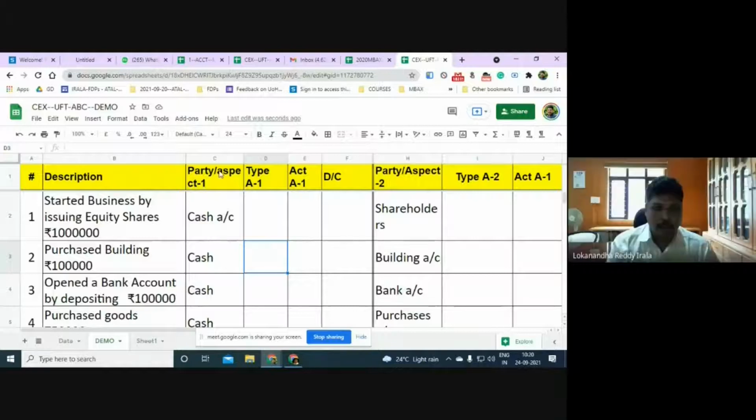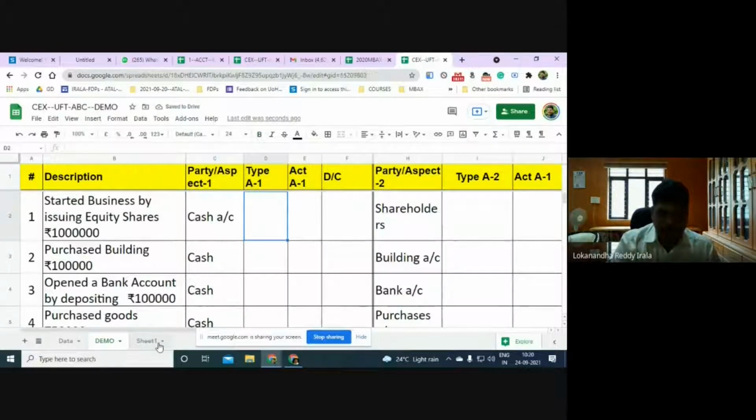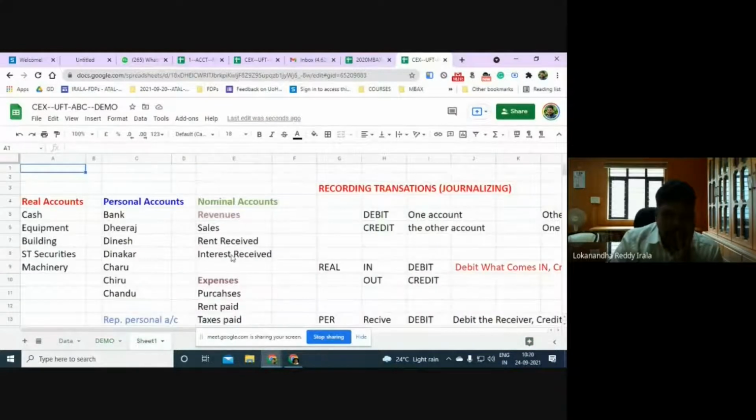Good job. As of now, we need to know only what are the two parties. Just now we have learned that these parties are called accounts. Is that clear? Yes, sir. What we'll do is try to group these accounts into 3 groups: real accounts, personal accounts, and nominal accounts.